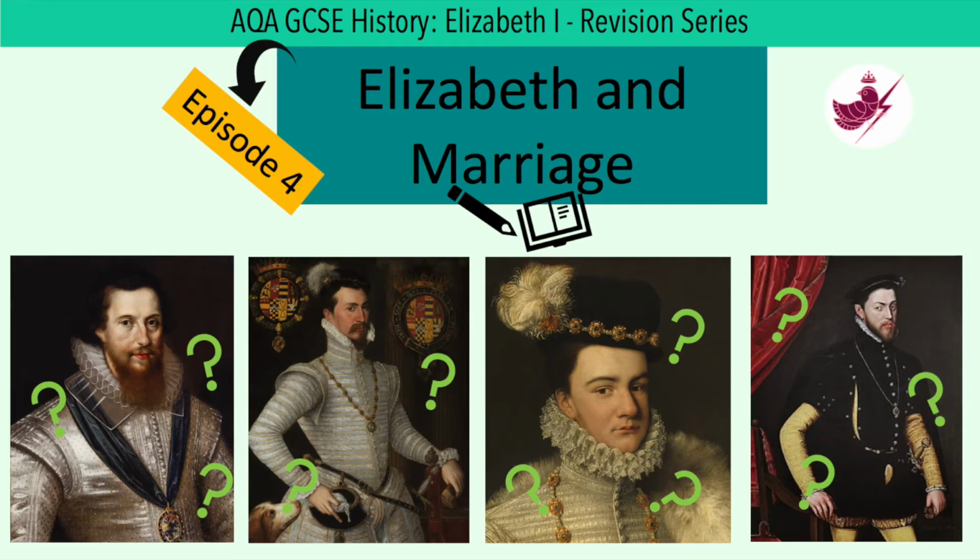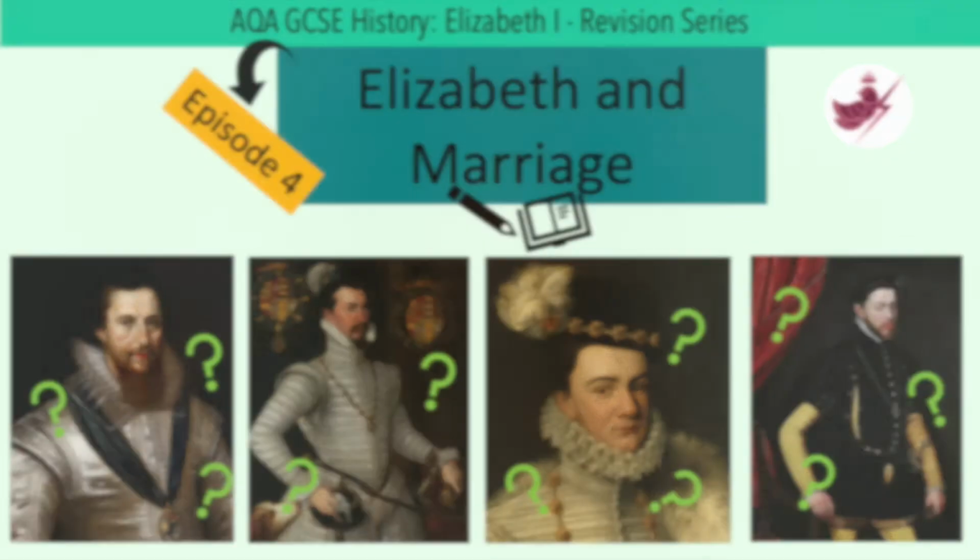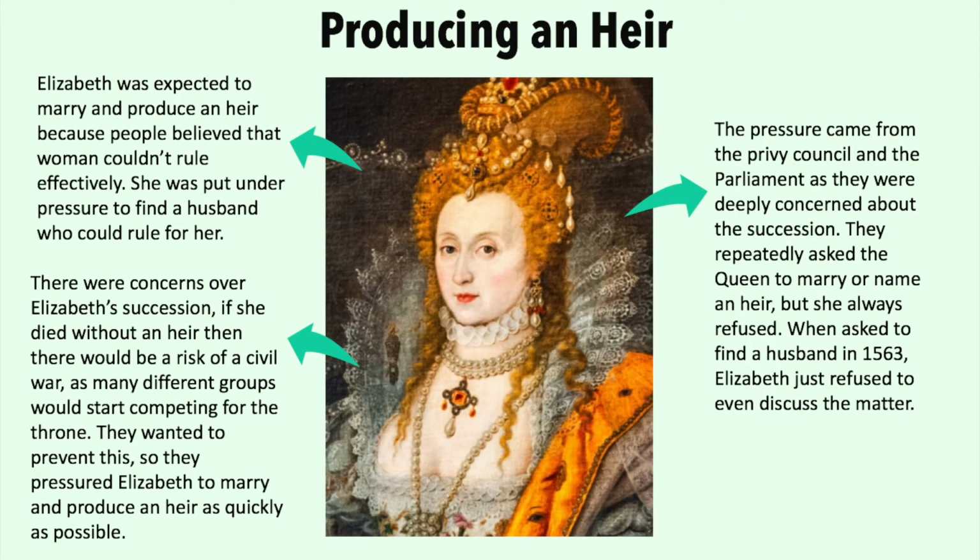This is episode 4 and we're looking at Elizabeth and marriage. Elizabeth was expected to marry and produce an heir because people believed that women couldn't rule effectively. She was put under pressure to find a husband who could rule for her. They were concerned over Elizabeth's succession. If she died without an heir, then there would be risk of a civil war, as many different groups would start competing for the throne. They wanted to prevent this, so they pressurised Elizabeth to marry and produce an heir as quickly as possible.